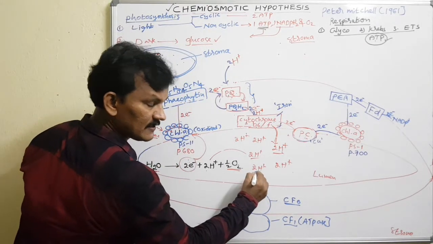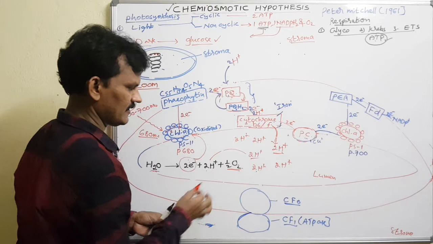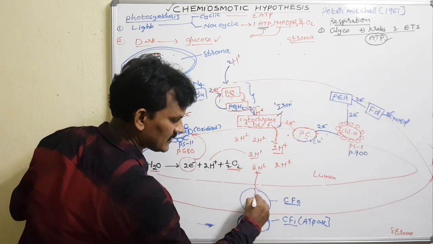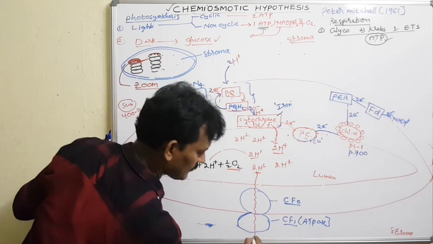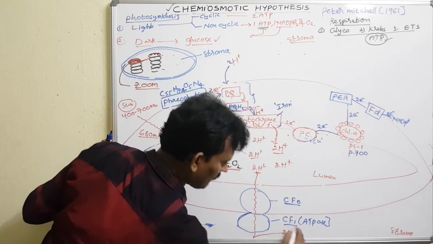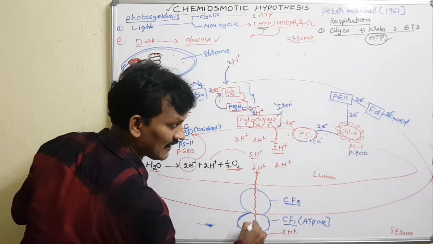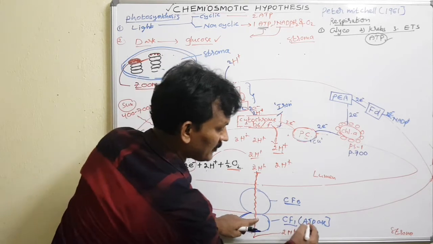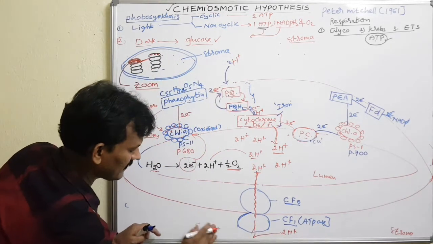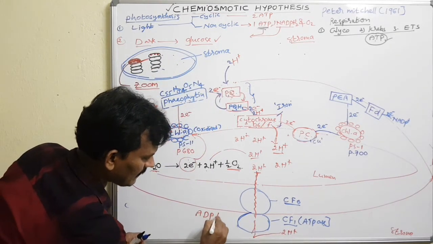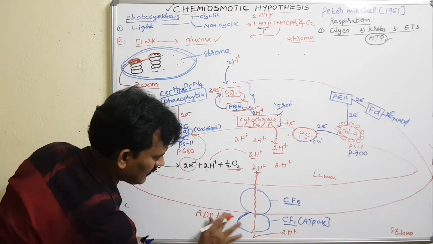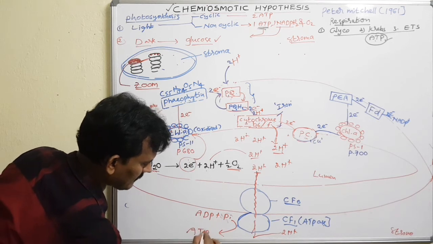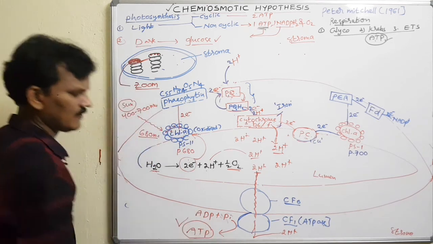So these protons, let me write this: these higher concentration protons move through the channel to the outside. While protons are moving through the channel, energy is released. That energy stimulates the ATPase. Due to that, ADP is converted into ATP. One ATP is formed.